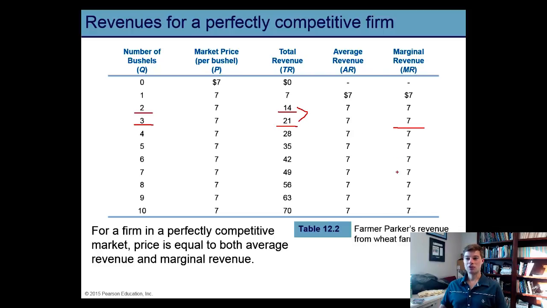You calculate marginal revenue by examining the change in total revenue between rows. So for example, if we go from 3 units of output generating $21 to 4 units of output generating $28, then that means 7 additional dollars in revenue are generated from producing and selling the 4th unit. The marginal revenue of the 5th unit is also 7 because when we go from producing 4 units to 5 units, revenue goes up by 7 from $28 to $35.